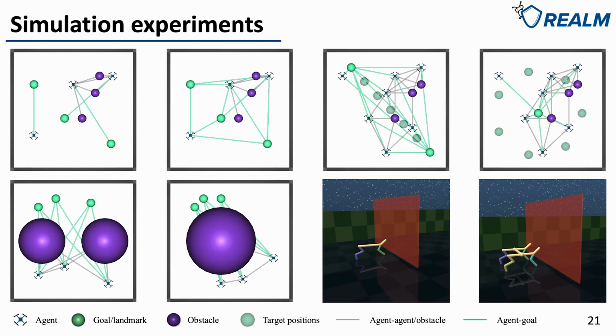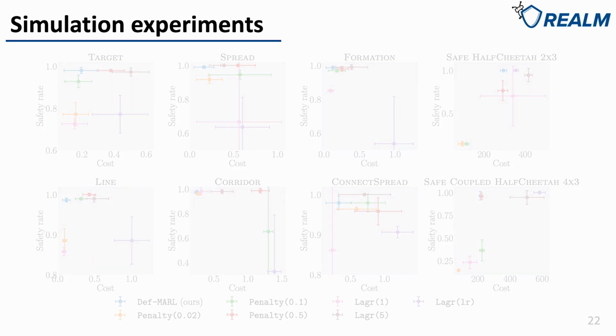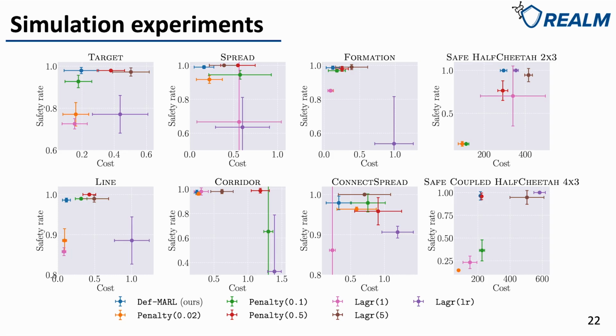The algorithm is tested on 8 different simulation environments, including the multi-agent particle environment and the safe multi-agent MuJoCo environment. We compare our algorithm distributed epigraph form MARL or Def-MARL with the penalty method and the Lagrangian method with different parameters. Here we plot the cost as x-axis and the safety rate as the y-axis. In all environments, Def-MARL reaches the top left corner, which indicates that it achieves the best performance.